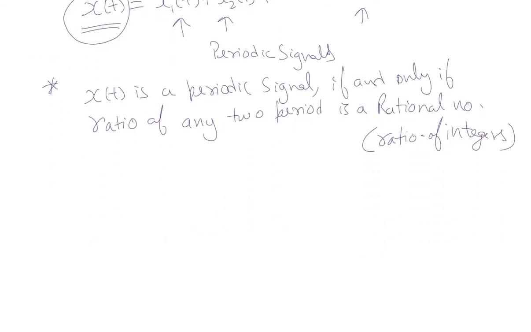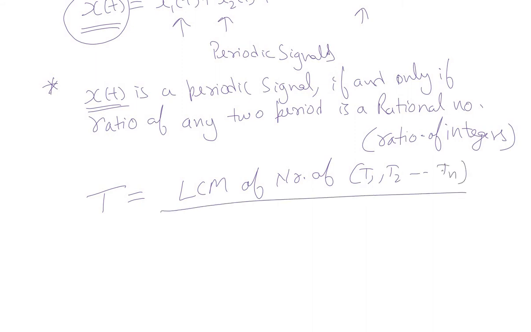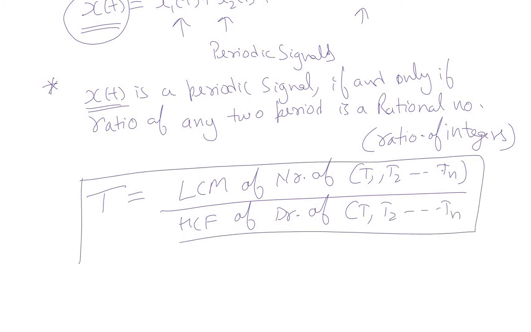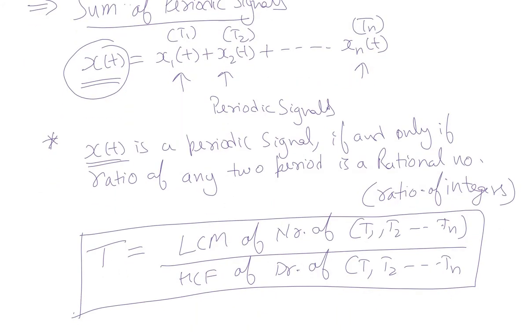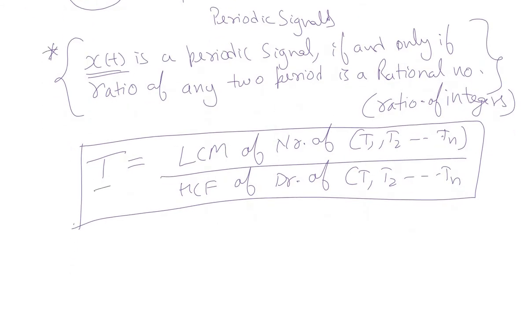And the fundamental period of x of t is equal to LCM of the numerators of T1, T2, up to Tn divided by HCF of the denominators of T1, T2, up to Tn. Always true. If you are given a combination of signals, first you can check whether it's a periodic signal or not by satisfying this condition, and if it is periodic, then we can find its fundamental period using this expression.